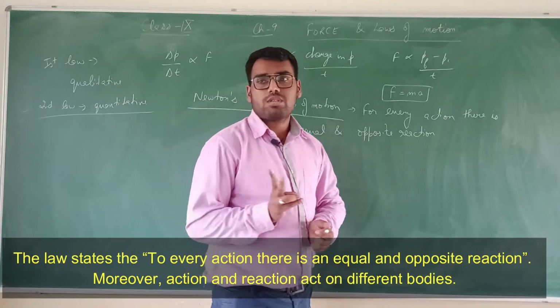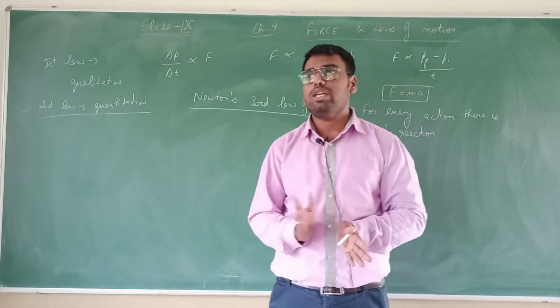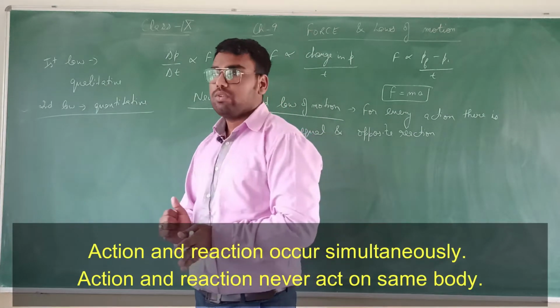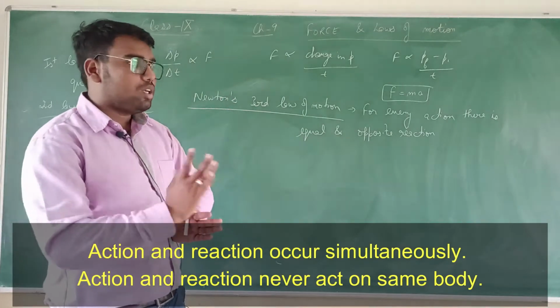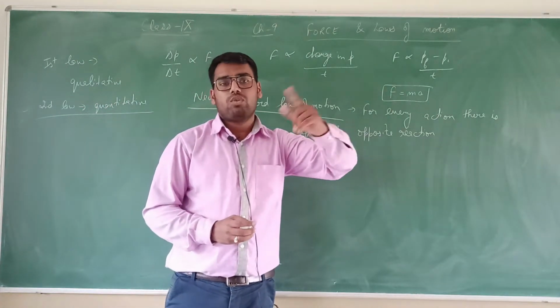But what we have to take care of is that the two objects must be different. There are two objects which will apply force on each other. We can't take a single object. If we are applying force on anything, that object will apply force on us.